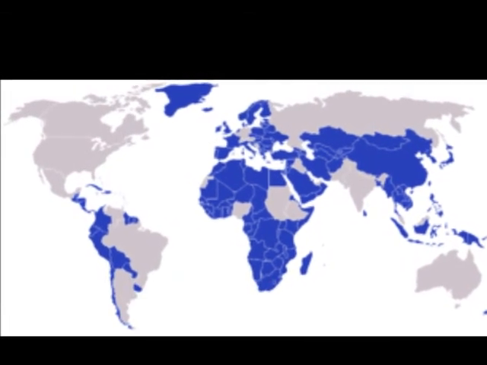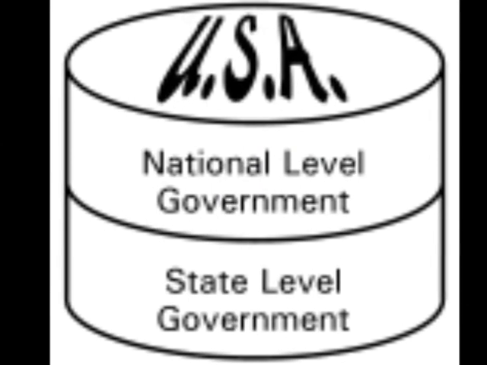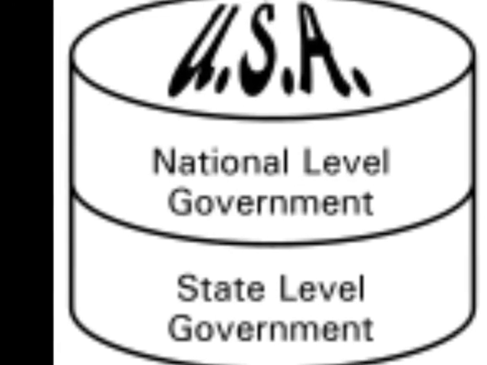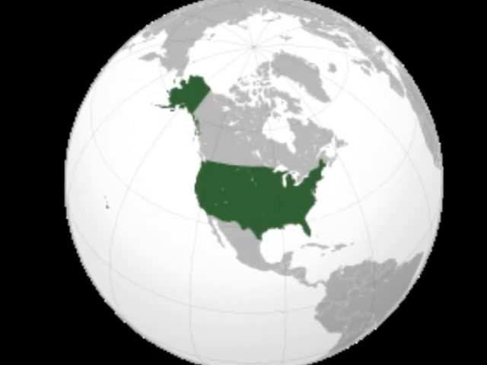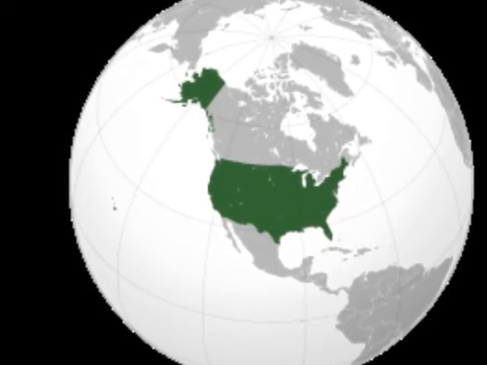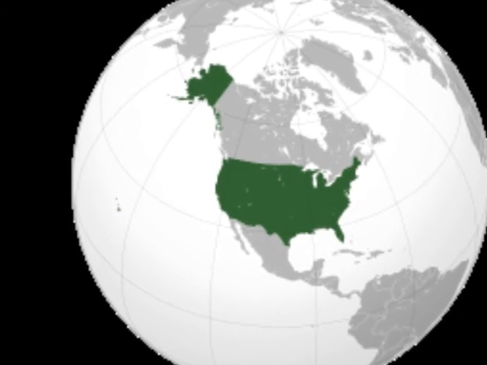Another form of that would be federal. In a federal form of government, the powers of government are divided between a central government and some local governments. And it could be just the federal government or the national government and the state governments, or like us in the United States, we have a national government, state government, then local government. So there's multiple levels.